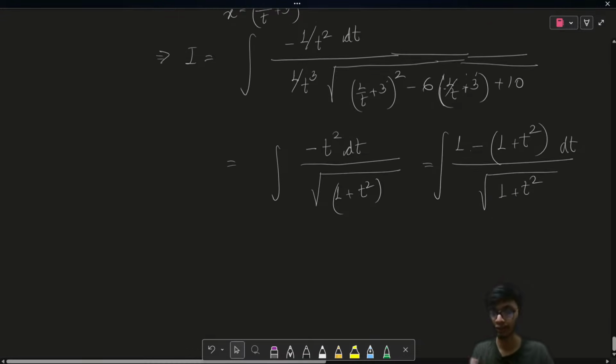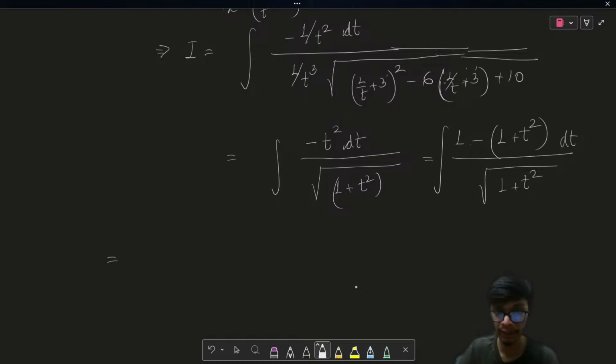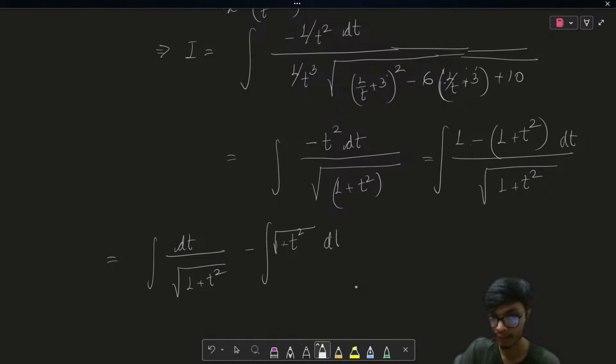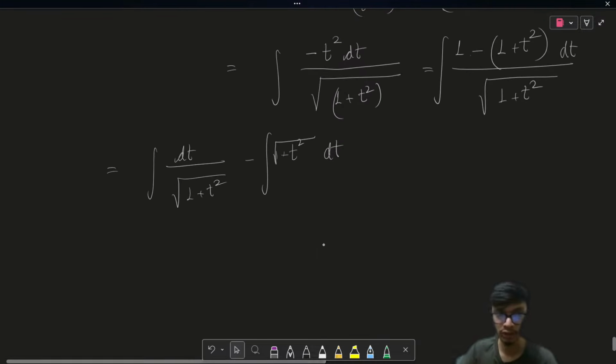Now if we solve this question and individually do the integration, the first integral will be dt upon square root of 1 plus t square, and then minus the integral of square root of 1 plus t square dt. So this is the simple integration we will have now, right? Therefore the solution of this particular integral is going to be very simple.